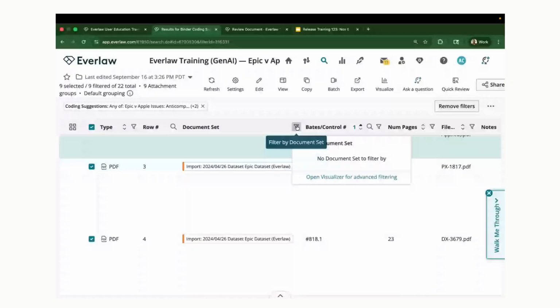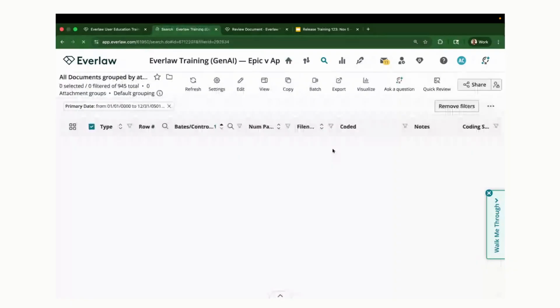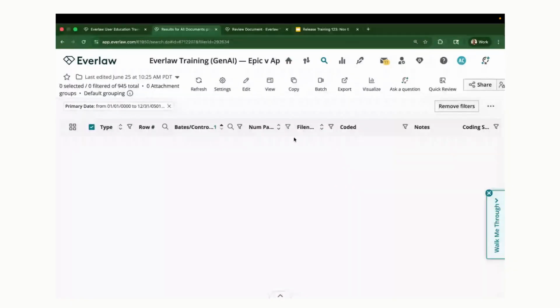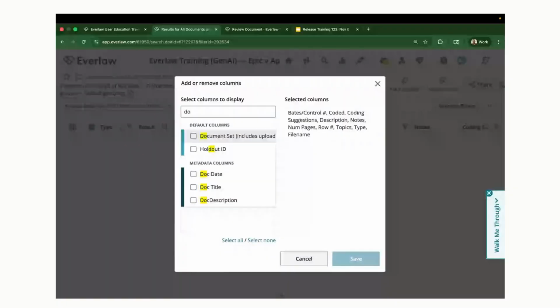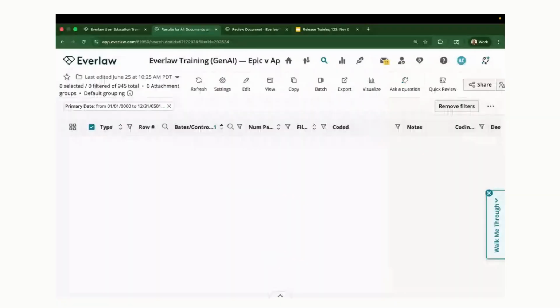If I click into that filter button, oops, let me actually go to our all documents so we can see that. Great.